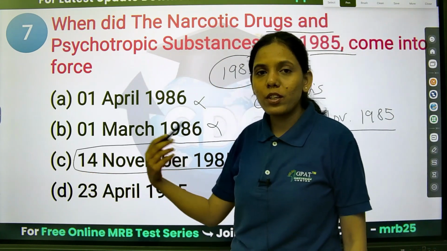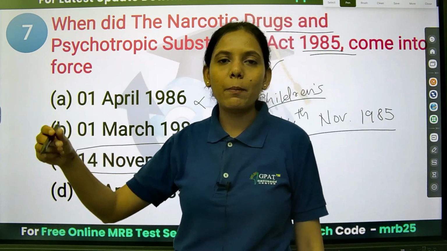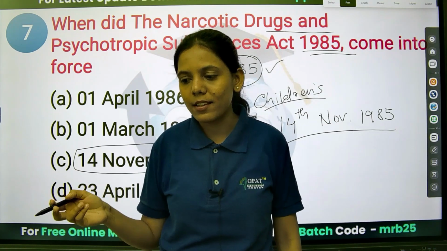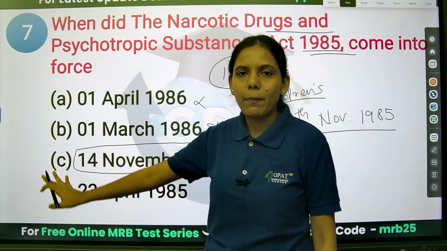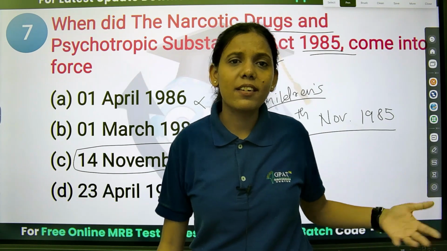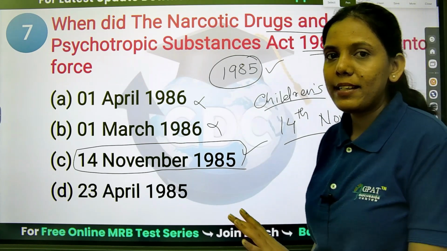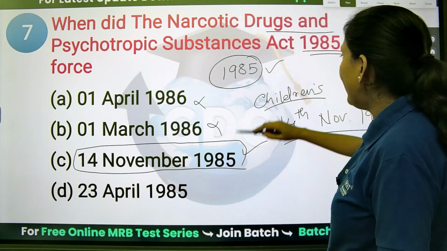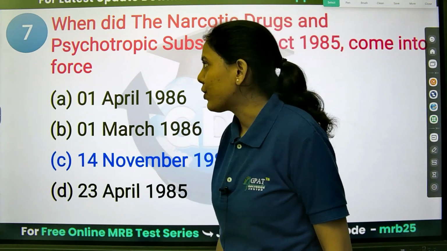So whenever Children's Day comes now, other children will remember it as Children's Day, but the pharmacist will remember it as the NDPS Act 1985. Okay, so confusion will not happen very easily. 14th November, Children's Day, everybody knows, right? So 14th November 1985 is the NDPS Act. Okay. So remember 1985 is the year. Very good. Next question.